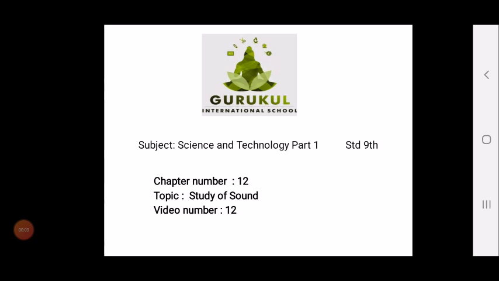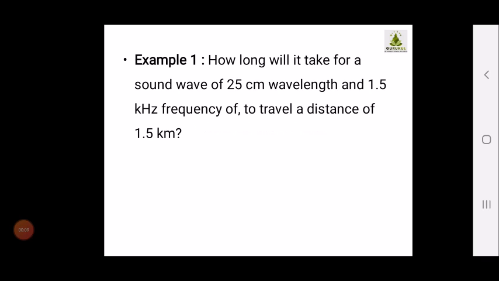Good morning, children. Today we will be studying the solved examples of your chapter Study of Sound. The first example is: how long will it take for a sound wave of 25 centimeter wavelength and 1.5 kilohertz frequency to travel a distance of 1.5 kilometer?